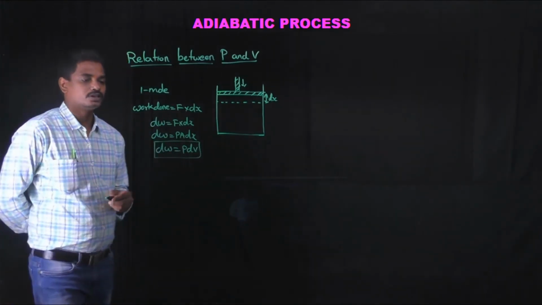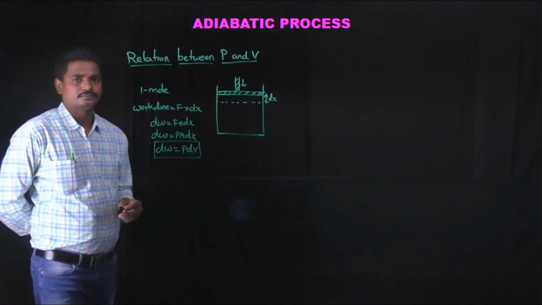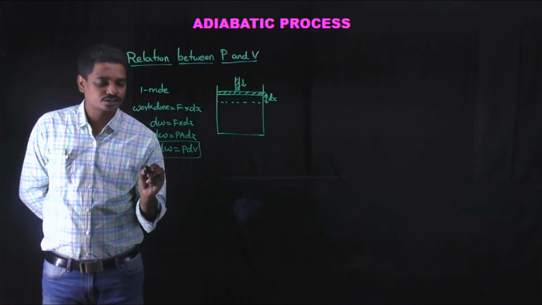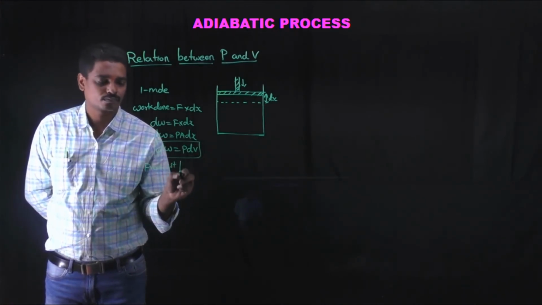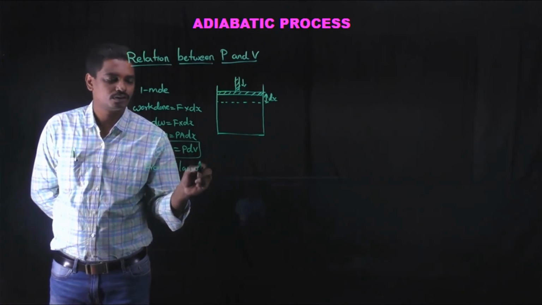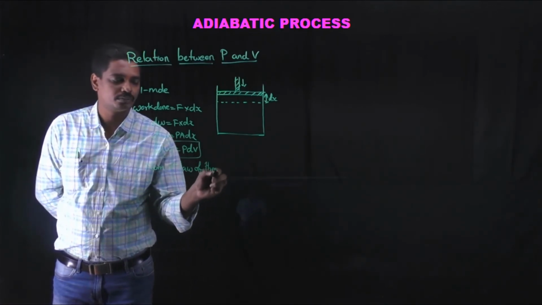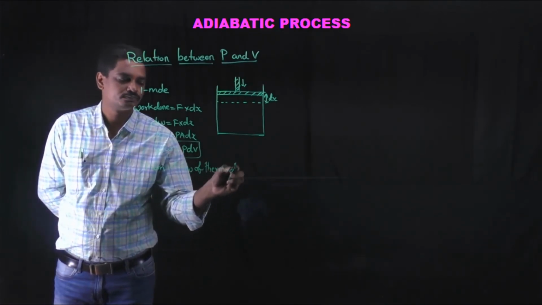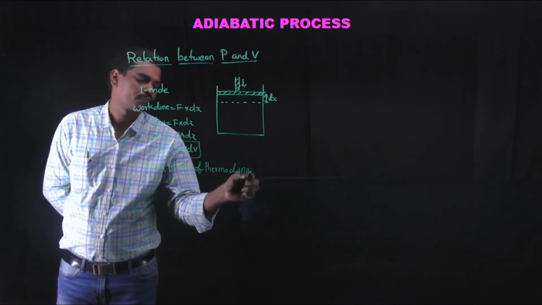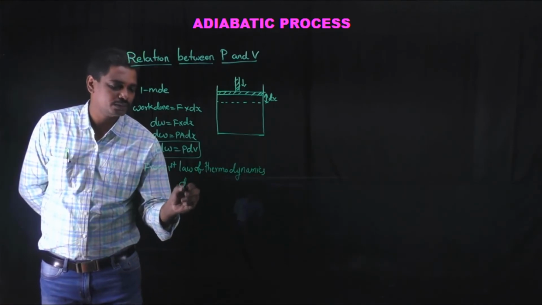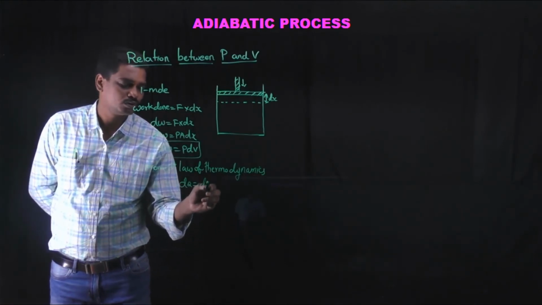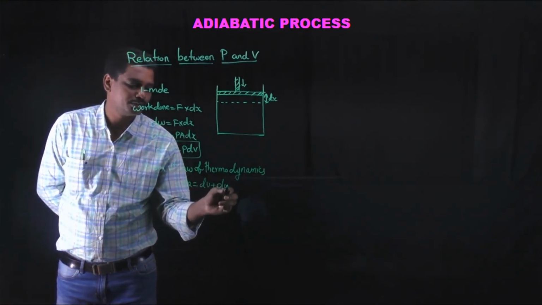So dW is equal to P dV. And from first law of thermodynamics, we know that the equation will be dQ is equal to dU plus dW.